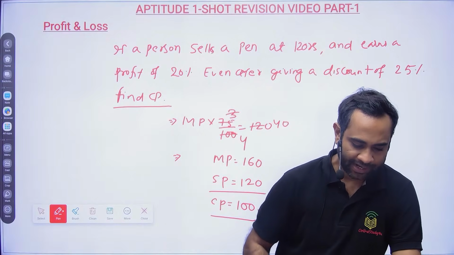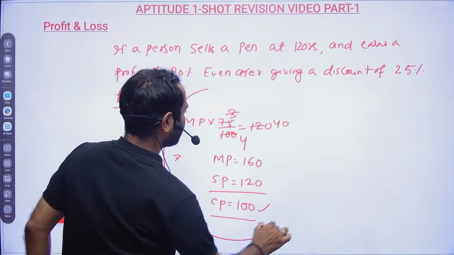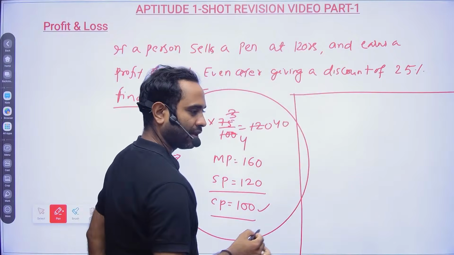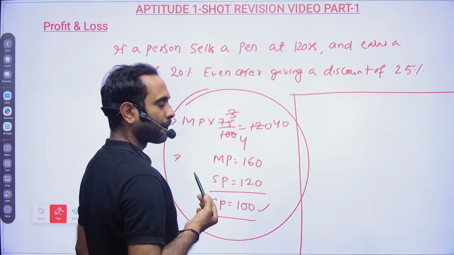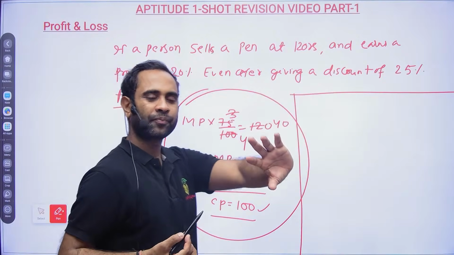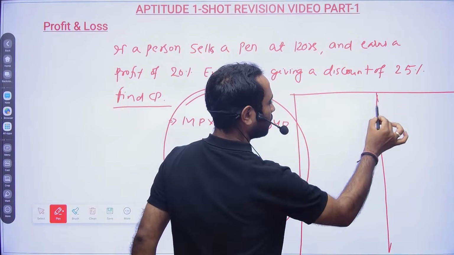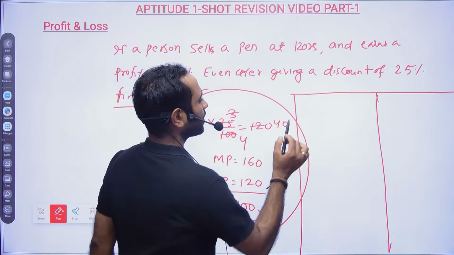Let me explain how you take this. Friends, let us try to understand. There are two things here. This is not the perfect question which I wanted to tell you.